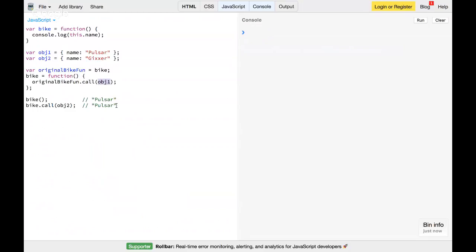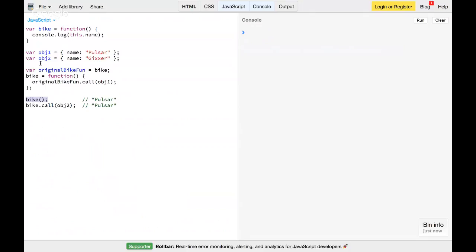Every time I call this original bike function, it is with object one. In the last lines I call bike dot call obj2, or just bike. Ideally, when I call from the global level, it looks for the global, that's window.name.